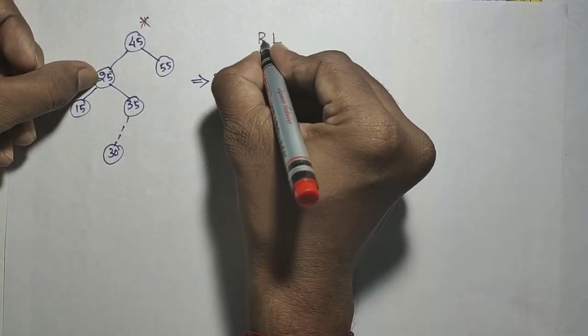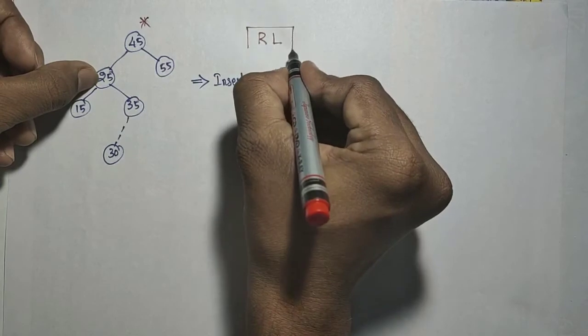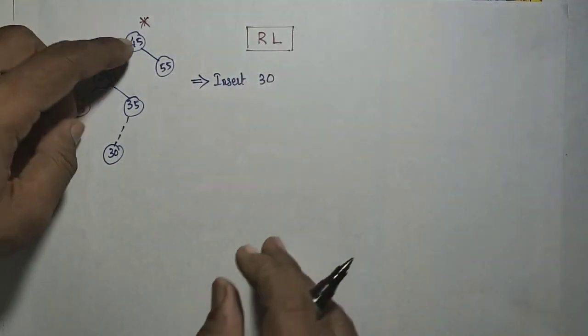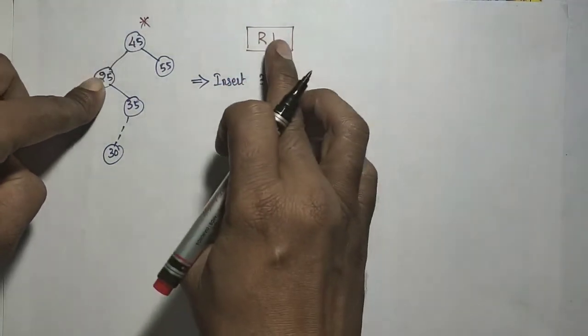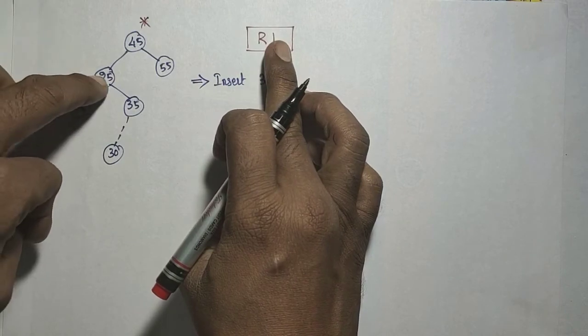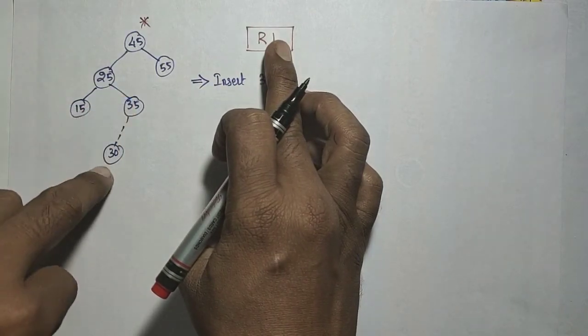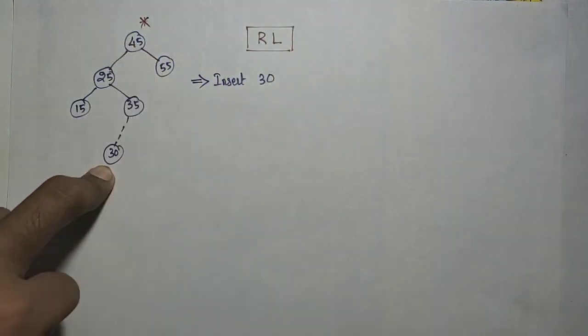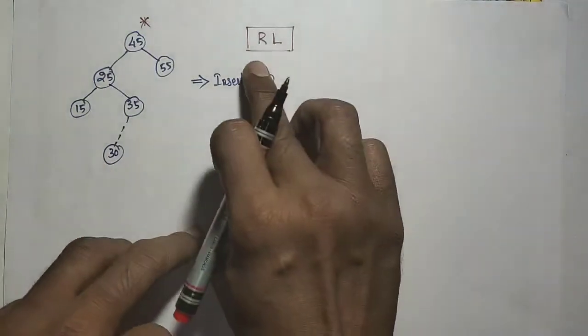So this case is left, right. The left subtree of 45 has the 30 added on the right side. Due to that, the 45 goes unbalanced.